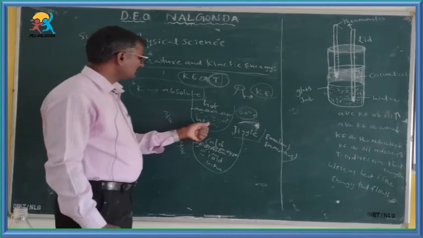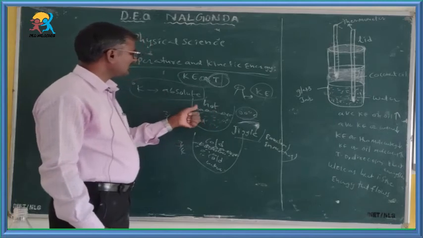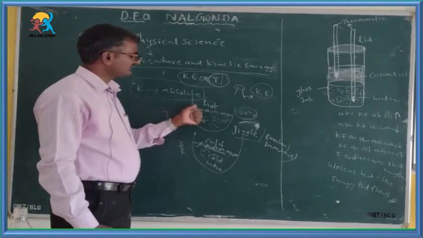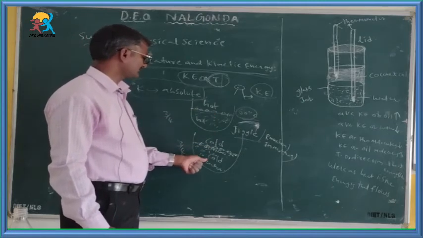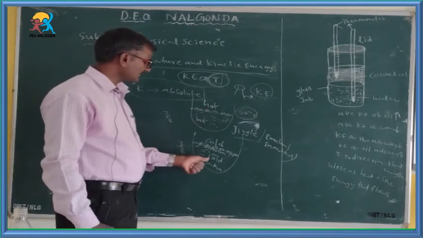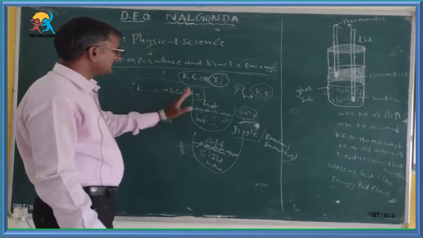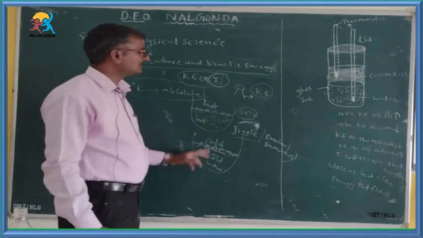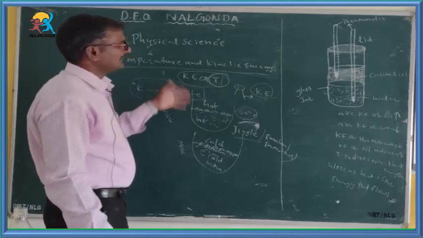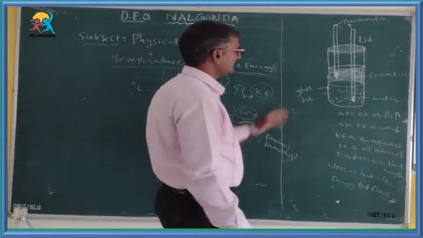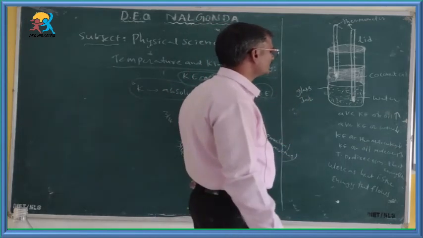Here you see the food grains present on the hot water: their kinetic energy is more, as well as their temperature. Here the kinetic energy is less, so the temperature is also less. Here hotness is more, here coldness is less. So finally we can conclude that heat is a form of energy which flows from hot body to cold body, with the help of this experiment. Another concept we can explain: heat is a form of energy, and it flows from hot body to cold body.